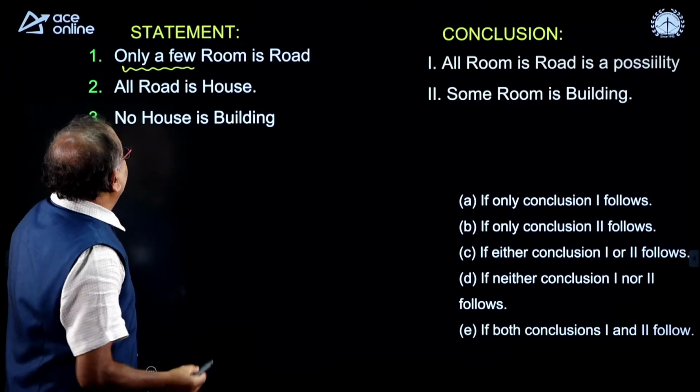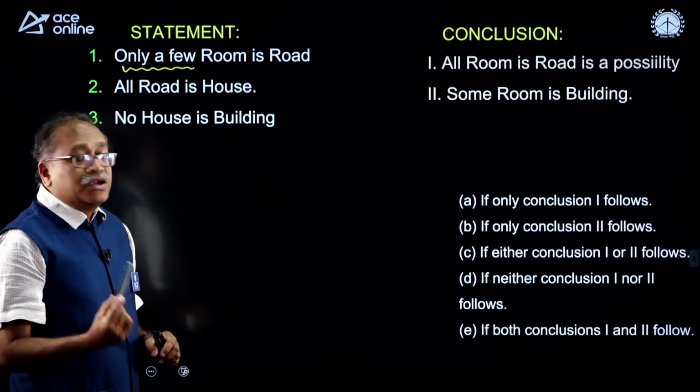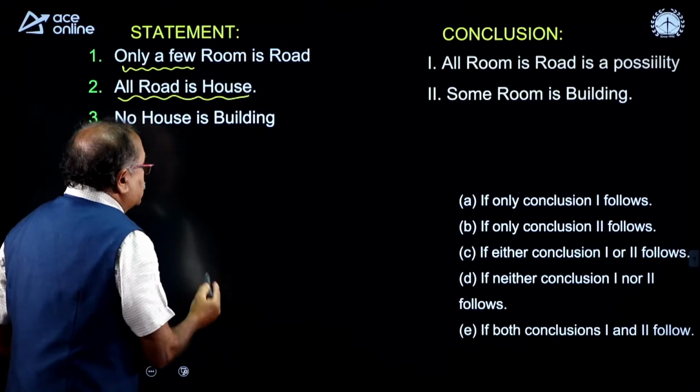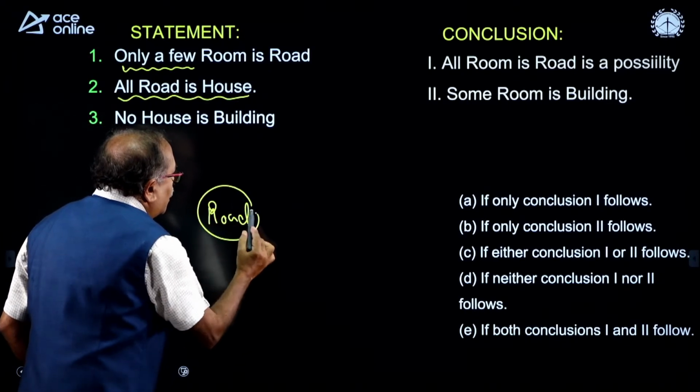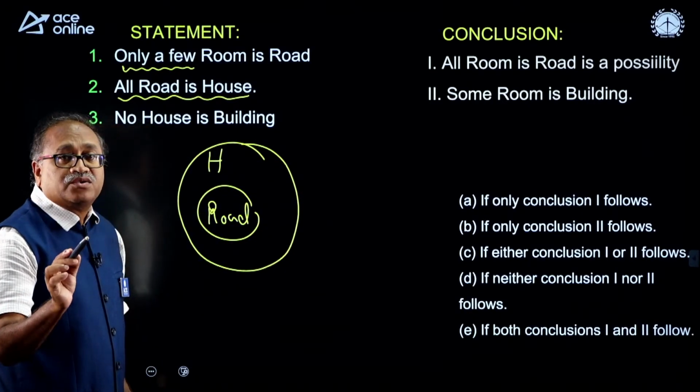So, how do I do it? Only a few rooms are roads. But first I will draw this diagram. All roads are houses. So, let us write down all roads are houses. I am just writing H for houses.